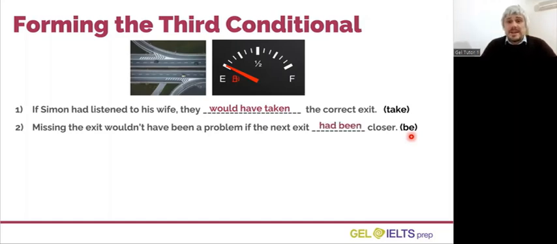The correct verb phrase here is if the next exit had been closer. Remember, we use the past perfect in the if clause.